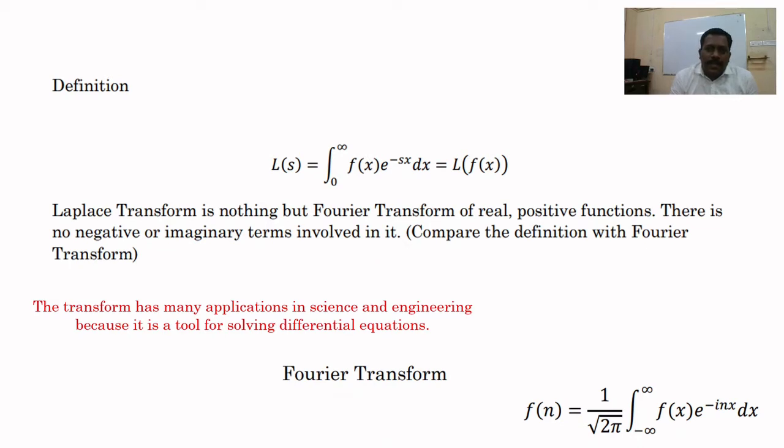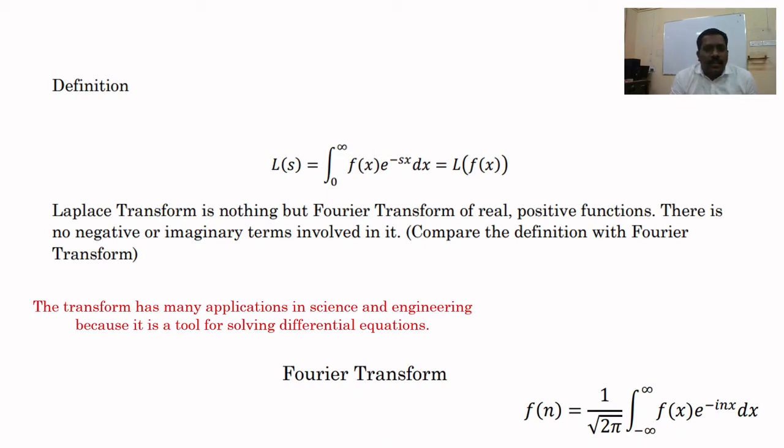So what is the Laplace transform? The Laplace transform is nothing but the Fourier transform of real positive functions. You may recollect what the Fourier transform is. It is written over there. Fourier transform F of n is equal to 1 by root 2 pi, integral from minus infinity to plus infinity of f of x e raised to minus i n x dx.